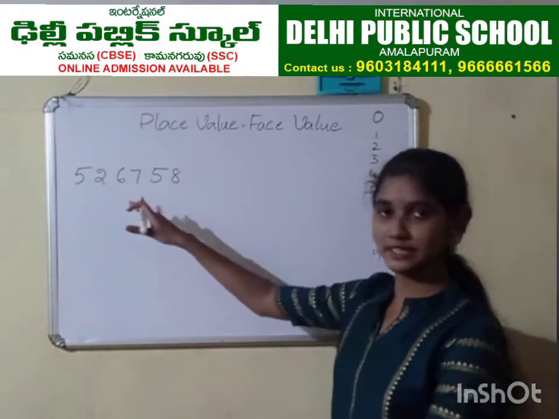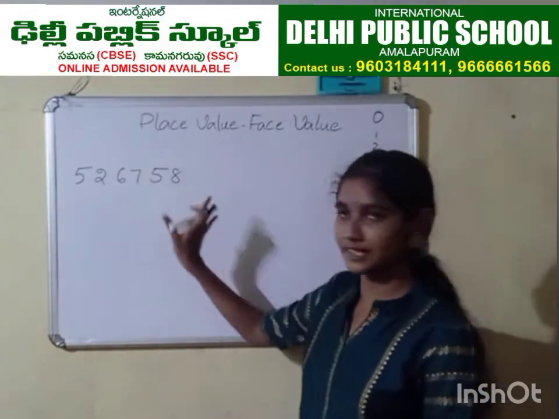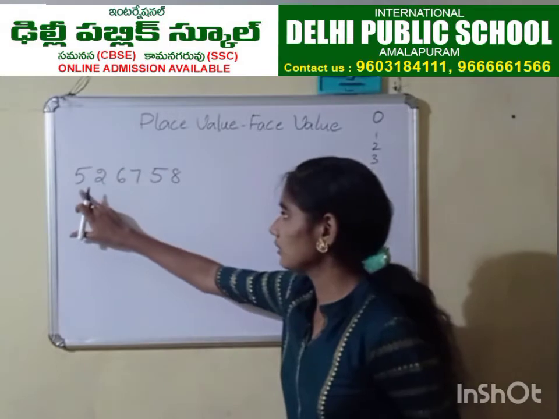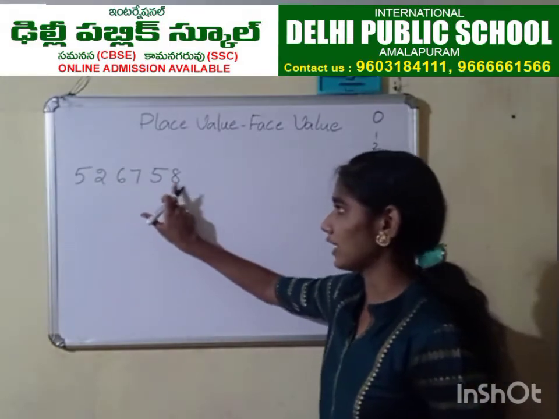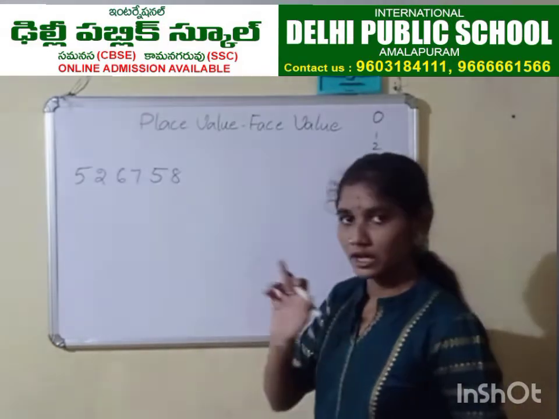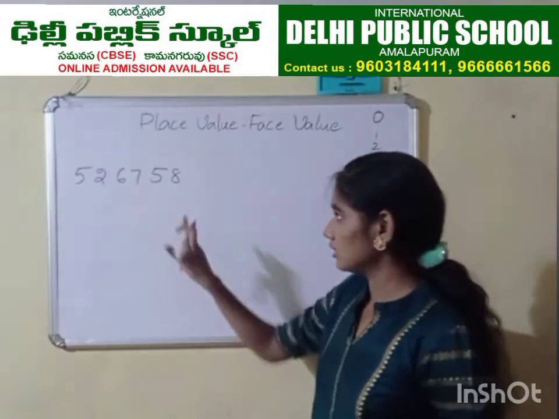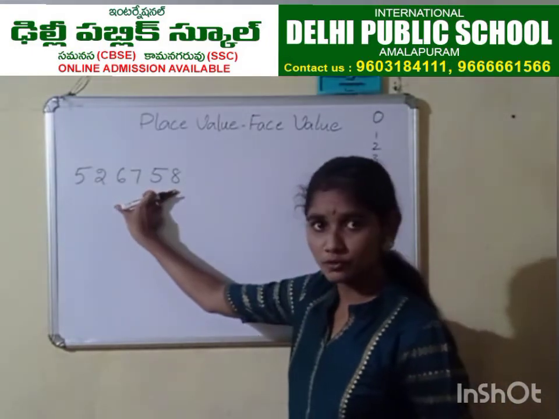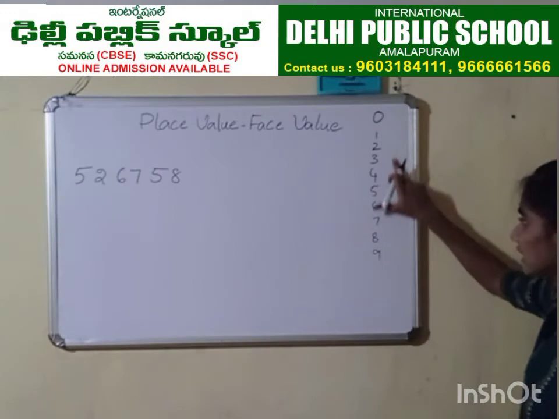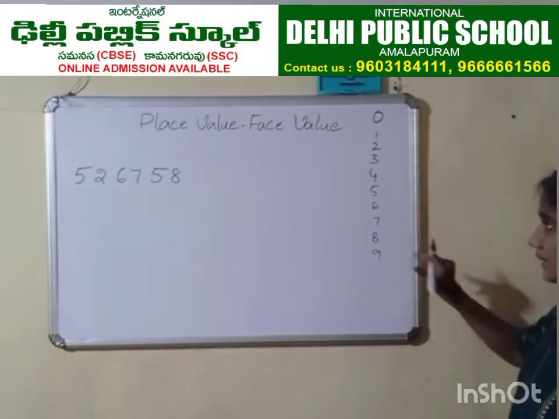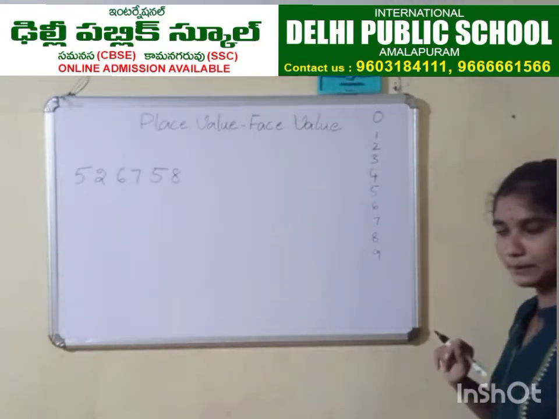See, we have many digits here. I didn't segregate any of the digits. Look here: 5, 2, 6, 7, 5, 8. See, I want to ask you a question. Does this number form any different digits or the same digits? Let me repeat.